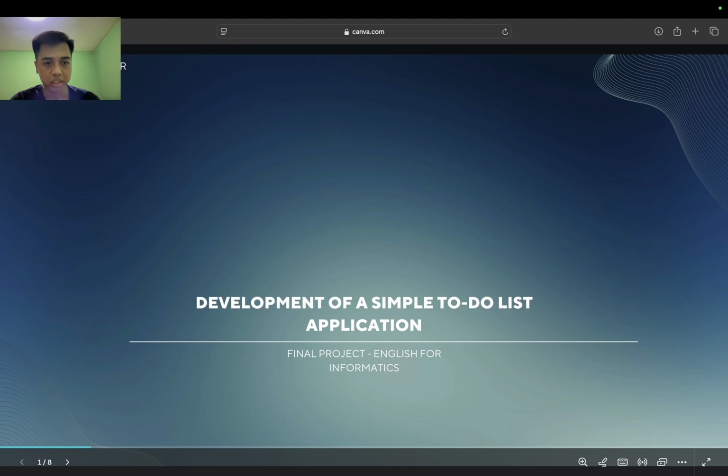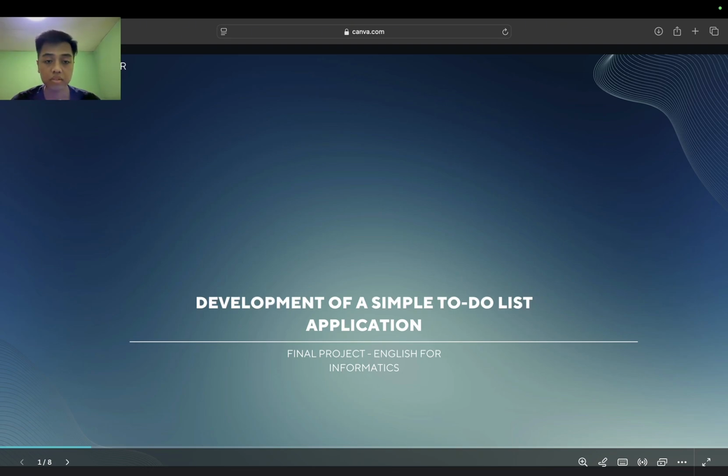My name is Rizky Algibisma Ramadan and I am a student of informatics. Today I am very excited to present my final project. The title is Development of a Simple Web-Based To-Do List Application.